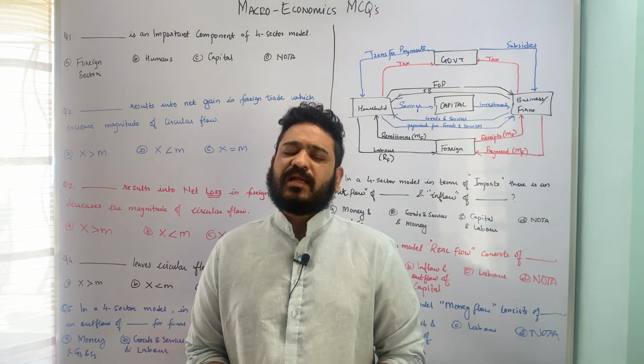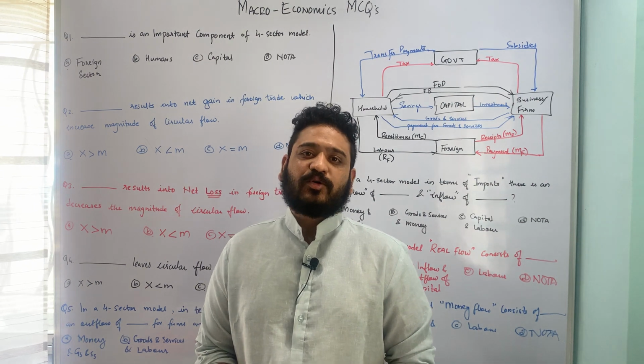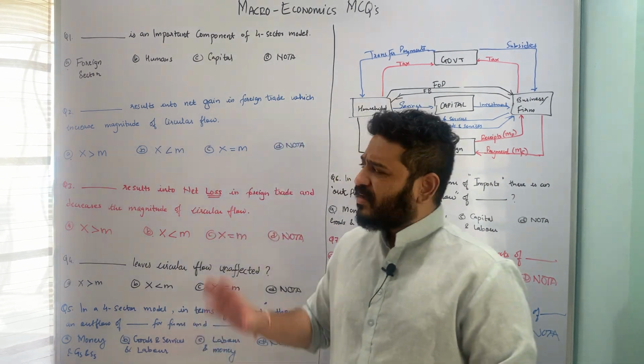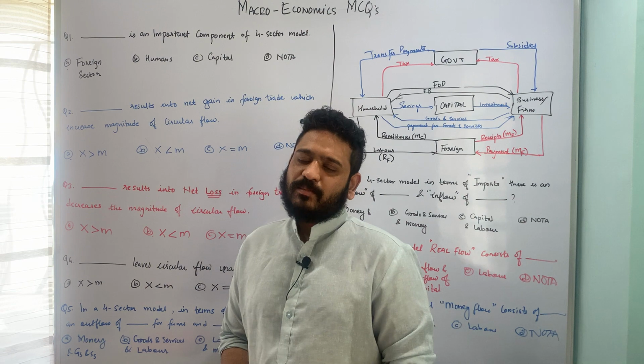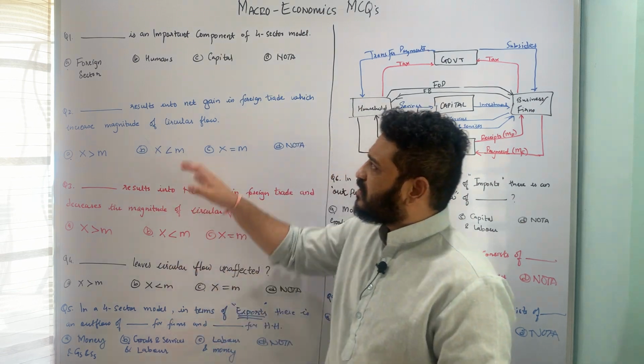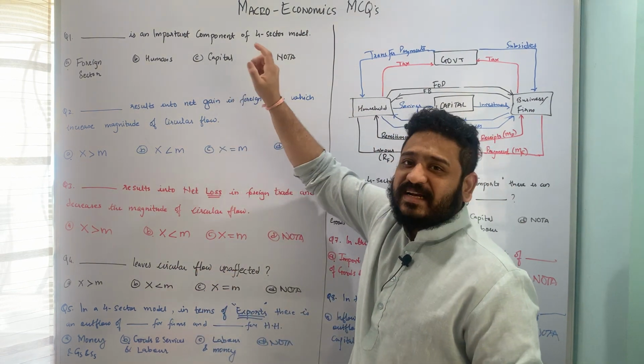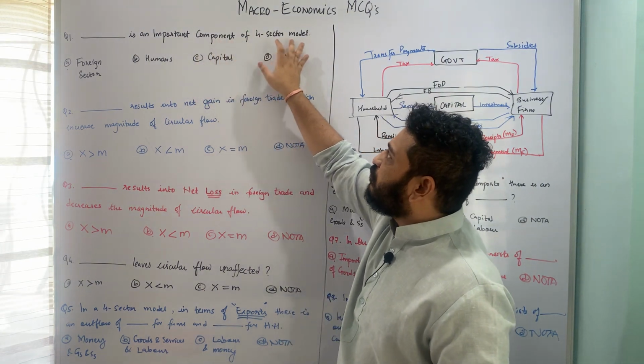In today's class, I'll be dealing with some of the important MCQs with respect to macroeconomics. So let's get started. In this class, I'll be talking about the four sector model for circular flow of income. The first question is, dash is an important component of four sector model.